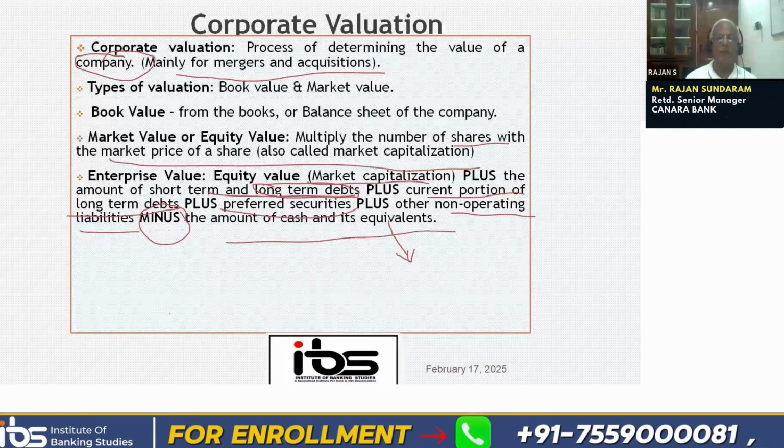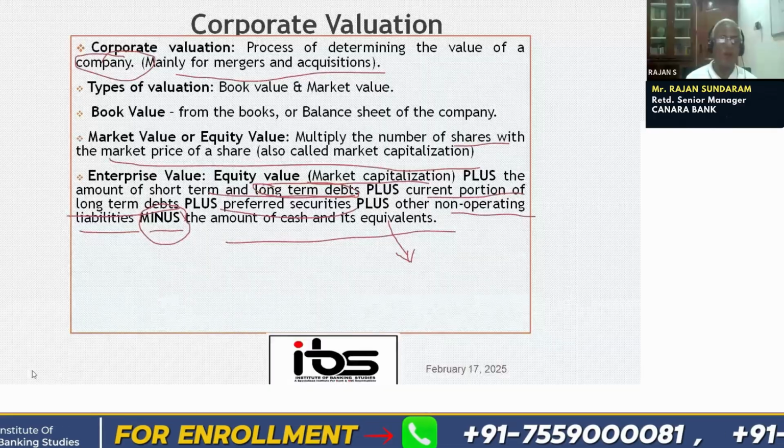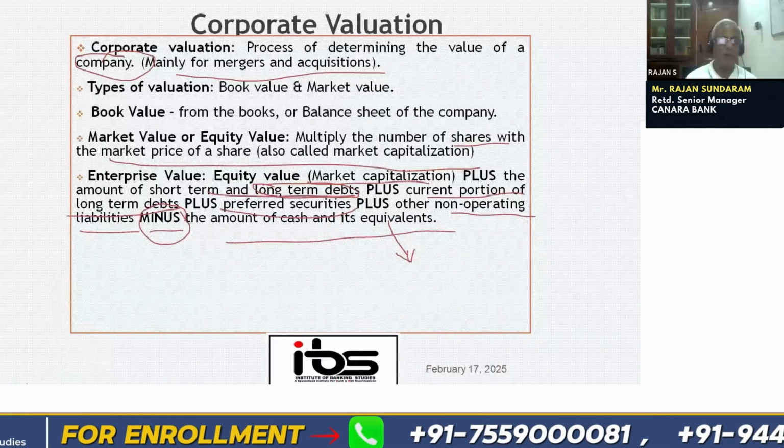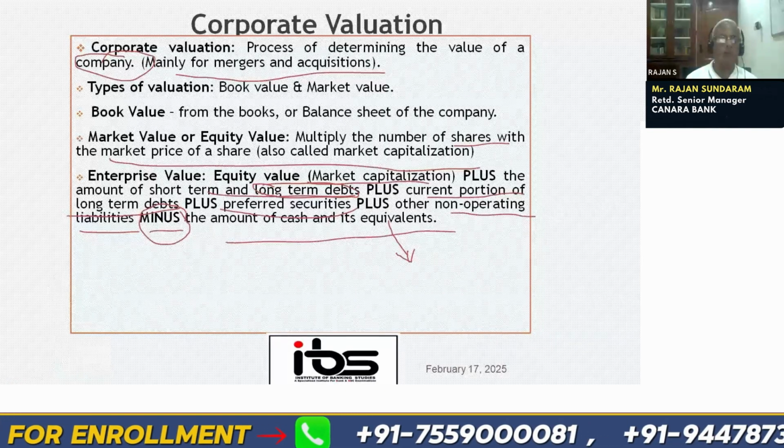Why do we subtract this amount? Why do we actually reduce this amount from all these?